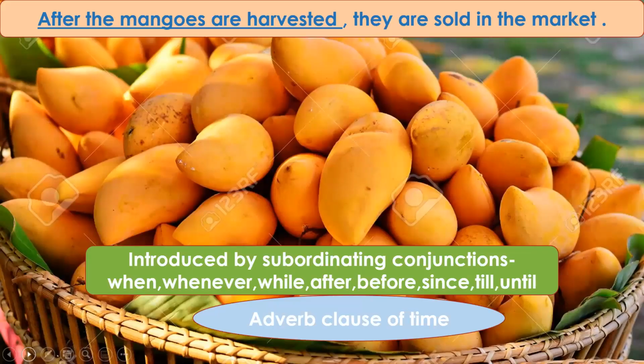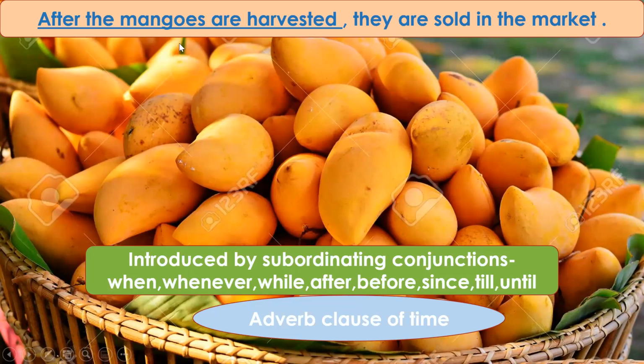Now let us see the different kinds of adverb clauses. After the mangoes are harvested, they are sold in the market. So the two clauses are, they are sold in the market, and after the mangoes are harvested. They are sold in the market: they is the subject, are is the verb, and you can see this is making complete sense. This can stand alone as a sentence. So this is the principal clause or the main clause.